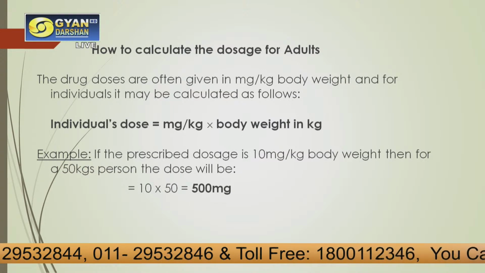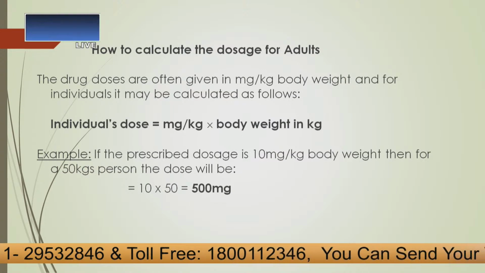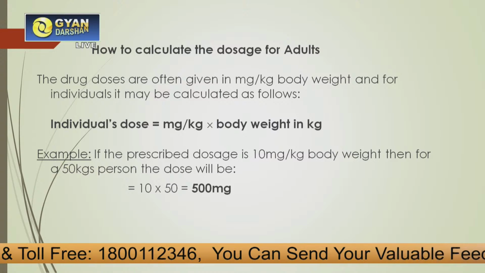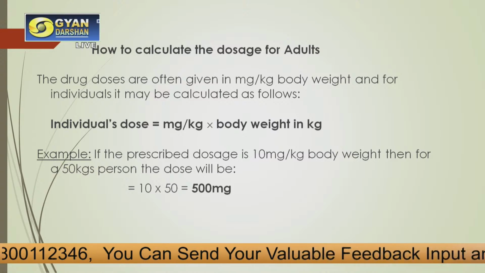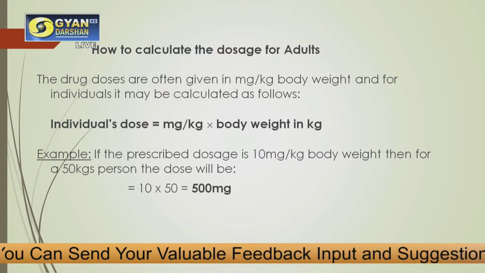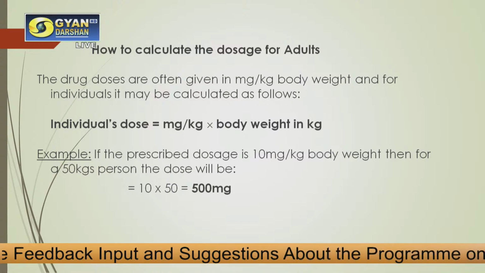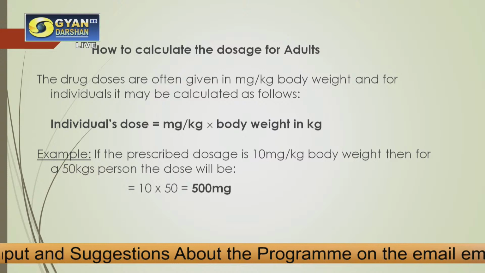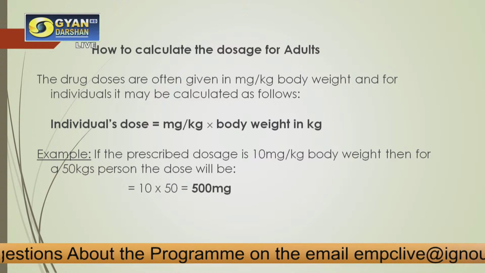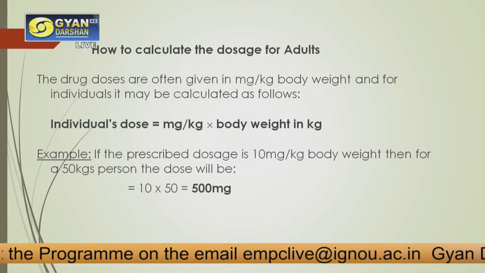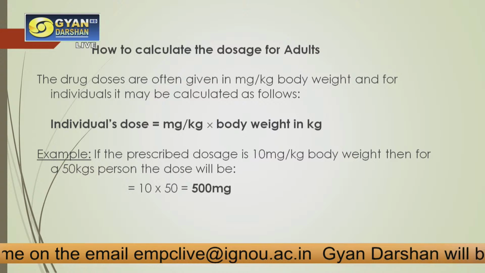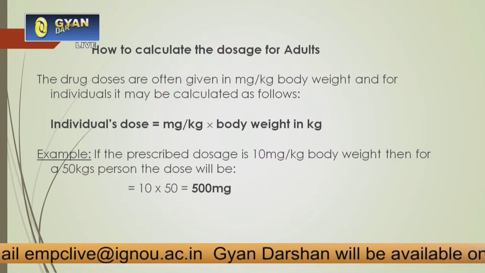Now, there is another method for calculating the dose for adults also. So far we have seen how to calculate the dosages for an infant, for a child, knowing the adult dose. Now, if we have to calculate the dosage for an adult, then also we can do it by this formula, that is, we have to know the body weight.